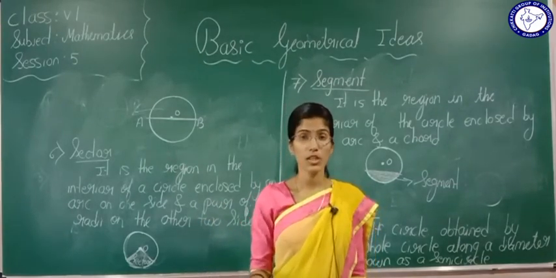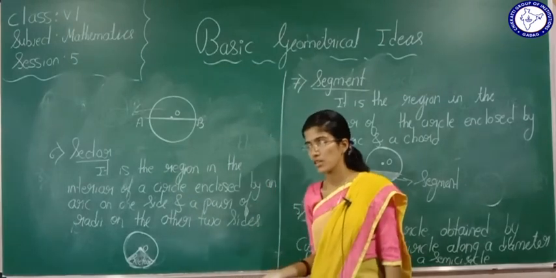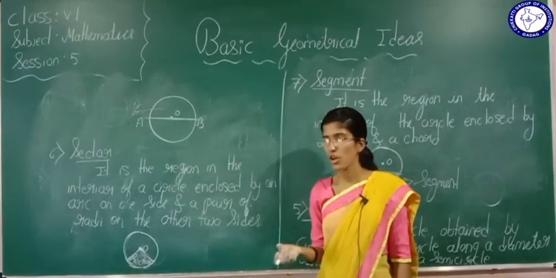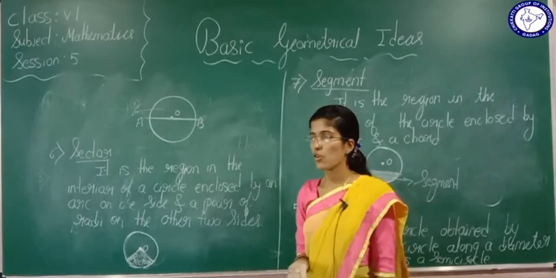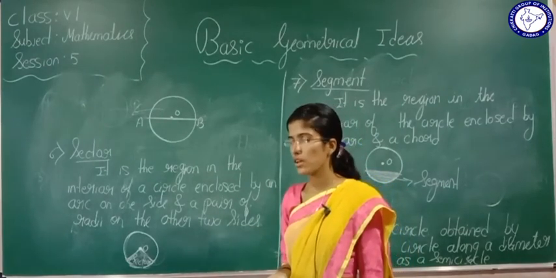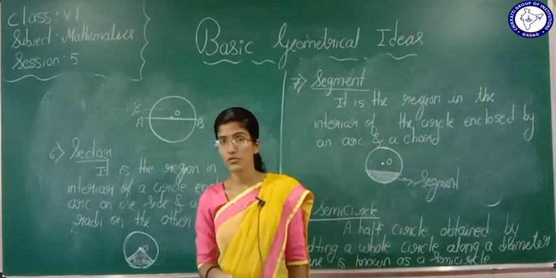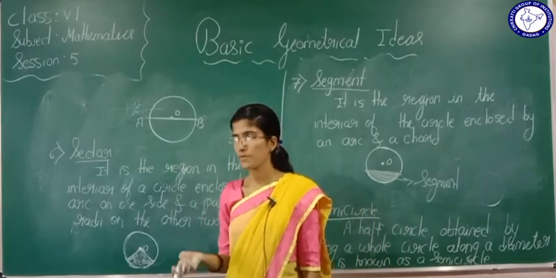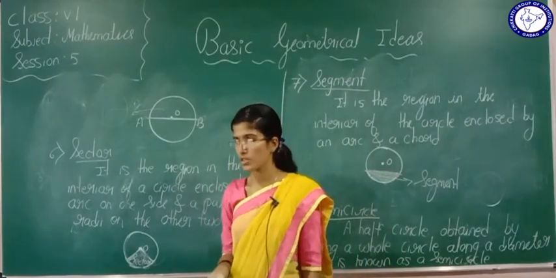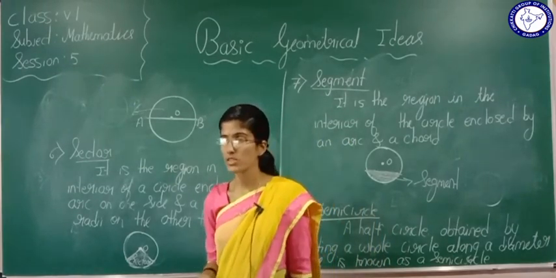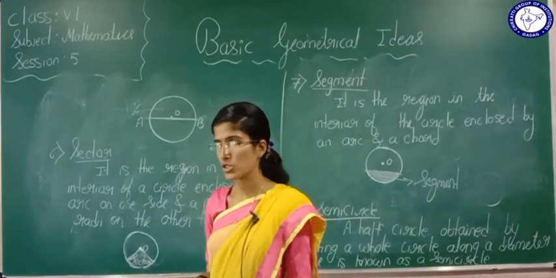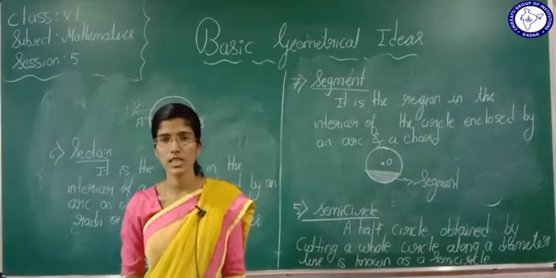And we saw the parts of a circle. What are the parts of the circle? We saw diameter and chord. What is the chord of the circle? And what is the arc of the circle? Circumference, sector, segment of a circle. In the next class we are going to solve the exercise based on this. Okay, thank you. We will see you in the next class.